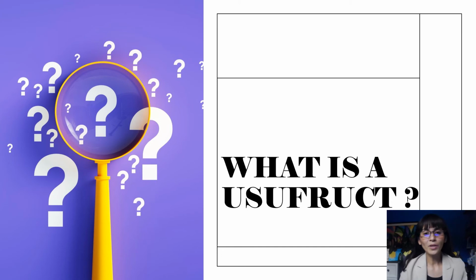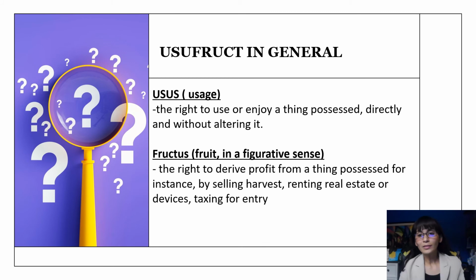So now we come to ask, what is a usufruct? The word usufruct comes from usus, meaning the usage or the right to use or enjoy a thing possessed directly and without altering it, and the other term called fructus, or the fruit, in a figurative sense, meaning the right to derive profit from a thing which is possessed, for instance, by selling the harvest, renting the real estate or the devices, and taxing for entry.